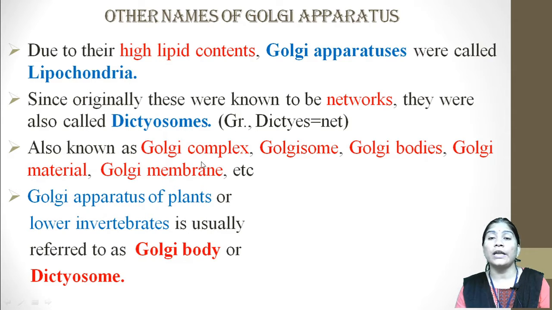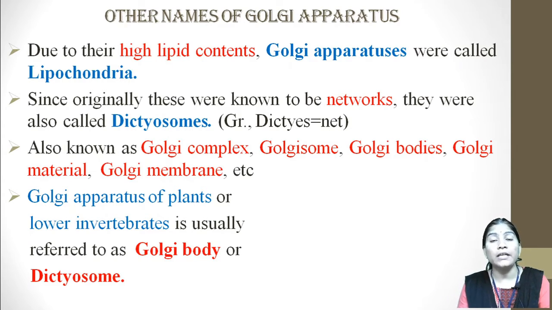It is also known as the Golgi complex and Golgi zome. Zome means body. Golgi bodies, Golgi materials and Golgi membrane are also names, along with lipochondria. Lipochondria, and because of the network-like appearance, dictyosome.